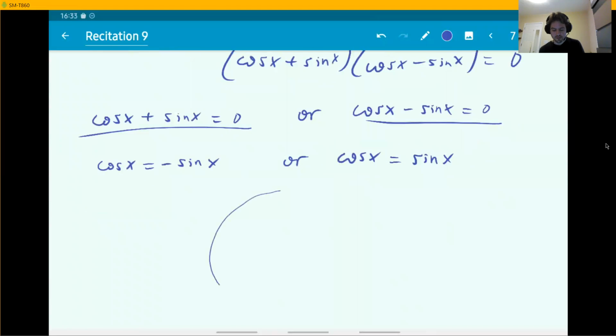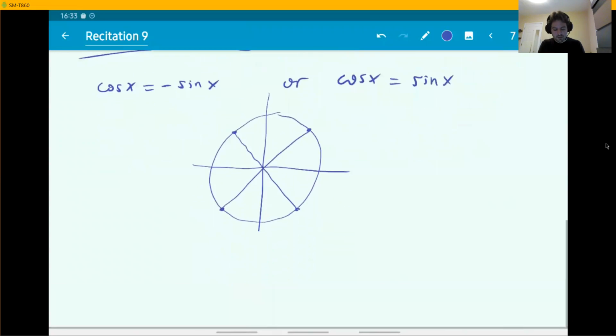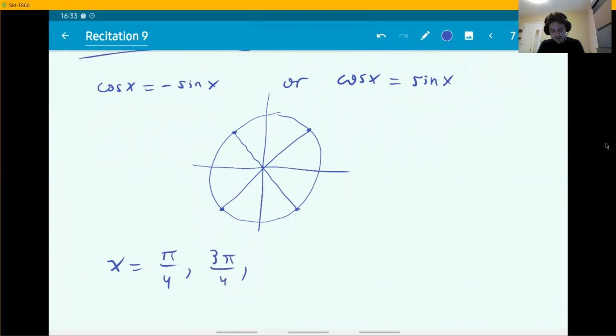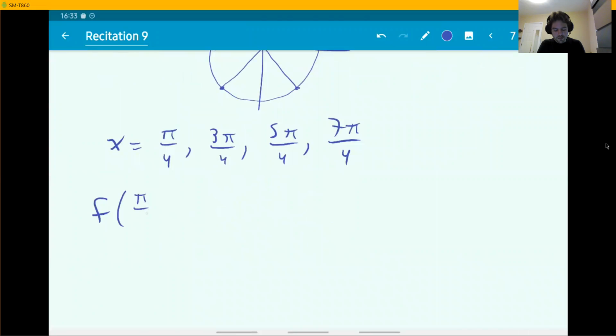Just think about your unit circle. You should know the answer. When are cosine and sine equal to each other? You are at these 45-degree angles. These are the 4 locations where cosine and sine are equal or minus one another. So you can solve both of the equations together by saying those are the x values: pi over 4, 3 pi over 4, 5 pi over 4, and 7 pi over 4. The only places where this can happen. So you need to find the value of the function at each one of those.